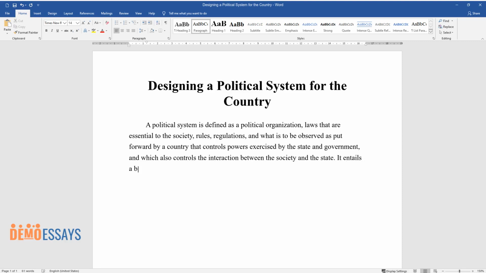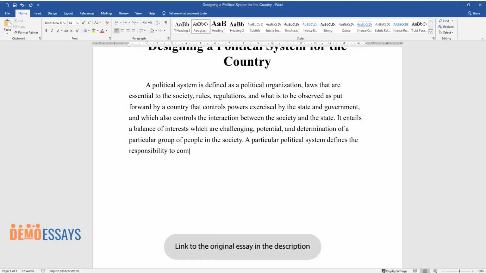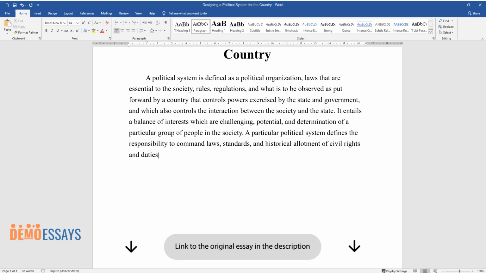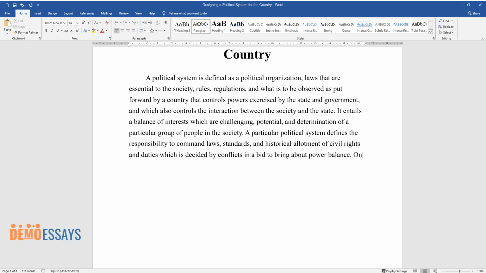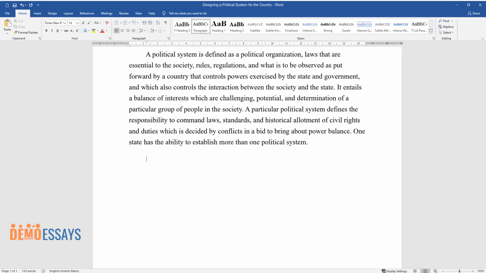It entails a balance of interests which are challenging, potential, and determination of a particular group of people in the society. A particular political system defines the responsibility to command laws, standards, and historical allotment of civil rights and duties, which is decided by conflicts in a bid to bring about power balance. One state has the ability to establish more than one political system.